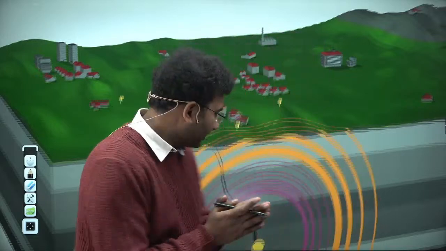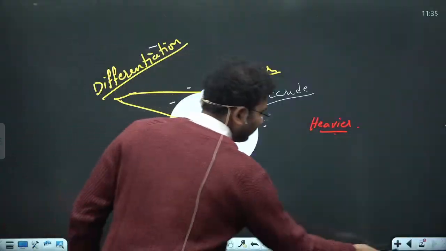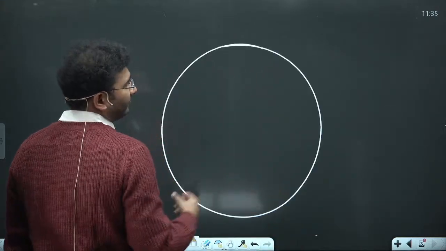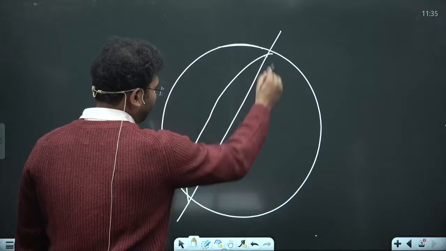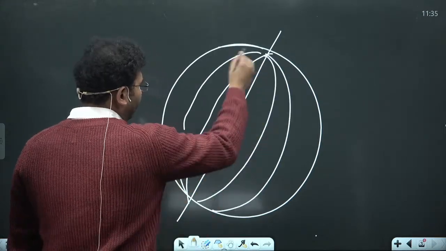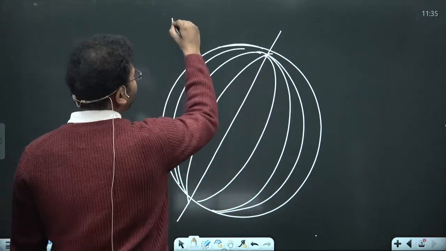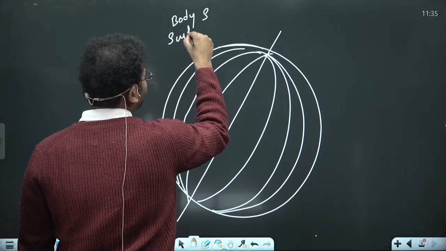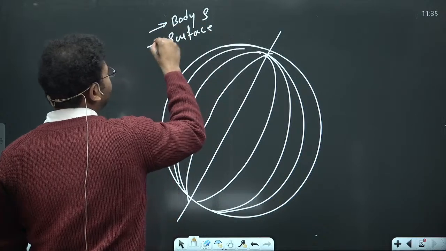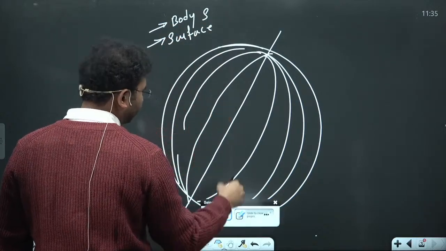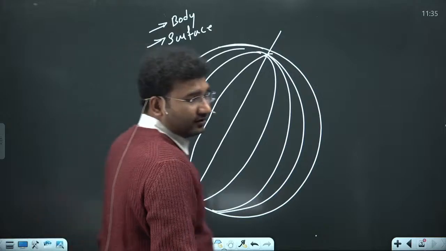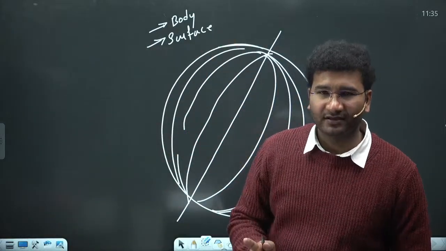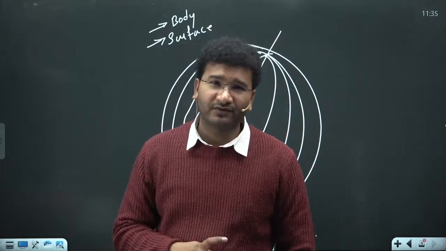Let me tell you. See, for example, imagine that this is your earth. ठीक है? So on this earth, you need to understand two different terms. One is body and other is surface. Can you differentiate what is the body of the earth and what is the surface of the earth? If you understand these two, it becomes very, very easy for you to understand the further topics. So body of the earth क्या है, surface of the earth क्या है?